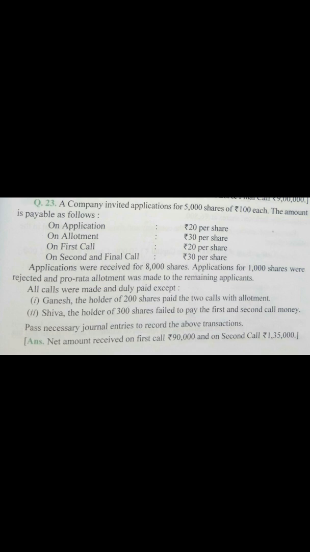All calls were made and duly paid except Ganesh, the holder of 200 shares, paid the 2 calls with allotment, and Shiva, the holder of 300 shares, failed to pay first and second call money. So in this, along with pro rata, there is a case of calls in advance and calls in arrear. We have to pass the journal entries to record the above transactions.